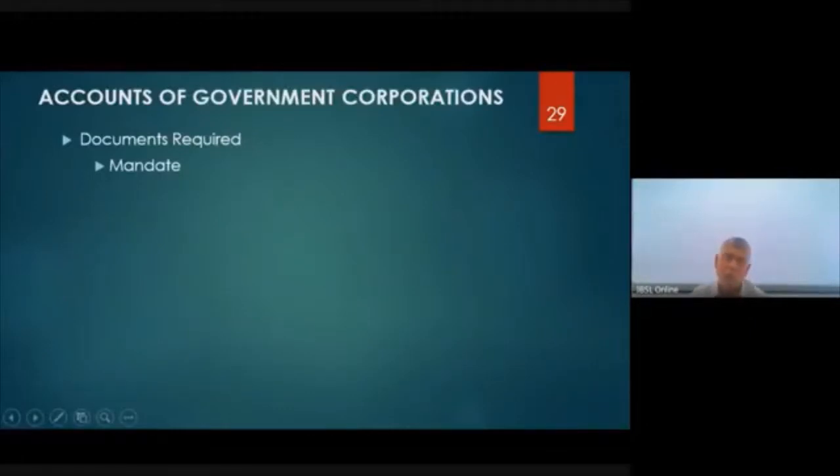Accounts of government corporations. Once again, mandate. Mandate is, as you know, the account opening form. Specimen signature cards, those are small, separate cards where you put your name, NIC number, and various other information the bank has asked for, and you will place your signature. It's a specimen of your signature, right? Just one signature, which they will compare, right?